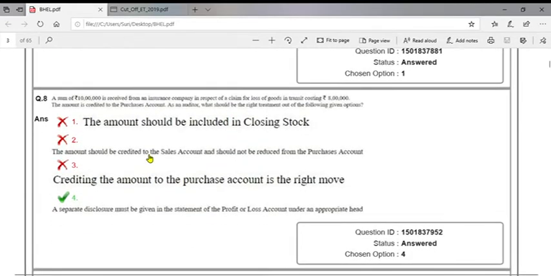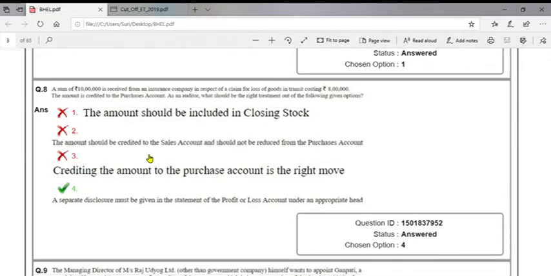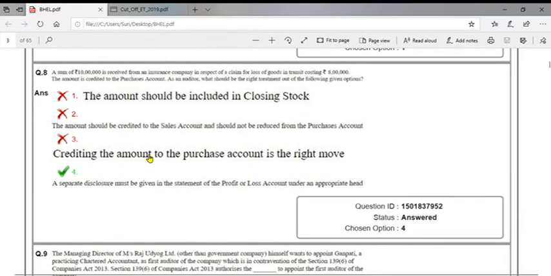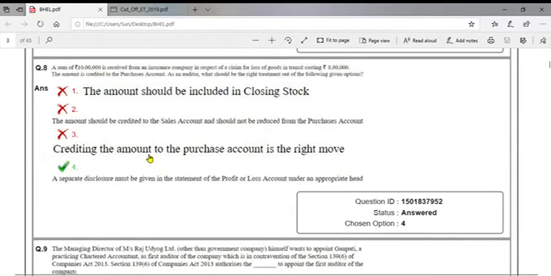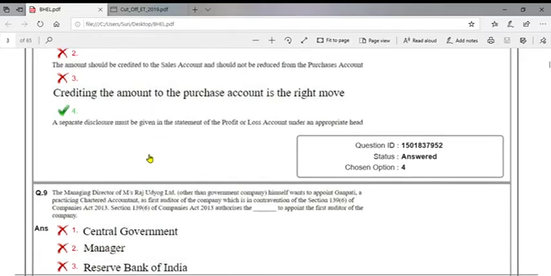A sum of 10 lakhs is received from an insurance company in respect of a claim for loss of goods in transit costing 8 lakhs. The amount is credited to the purchase account. As an auditor, what should be the right treatment out of the following given options? The amount should be included in the closing stock? No. The amount should be credited into the sales account and should not be reduced from the purchase account? No. Crediting the amount to the purchase account is the right move? No. A separate disclosure must be given in the statement of profit and loss account under an appropriate head. Fourth option is the right one.